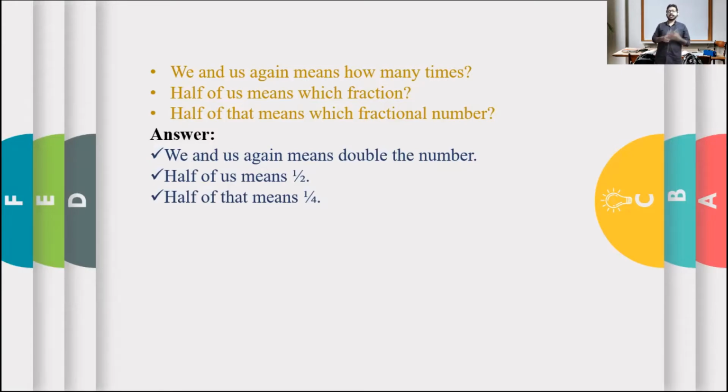That's what it says. And this may be a little bit confusing, but you don't have to be confused. I am here to help you. Okay. Half of that, which means half of half. That is, half of that means half of 1 by 2, which is 1 by 4. Very good. So now we can go and solve the bird problem.